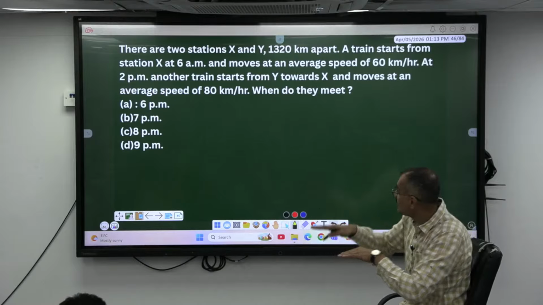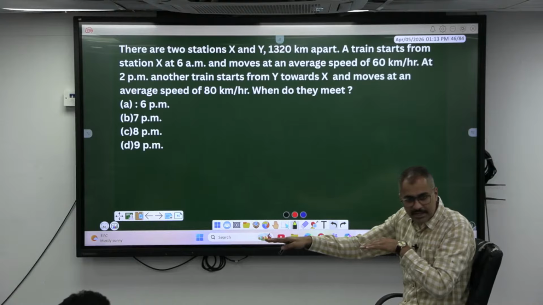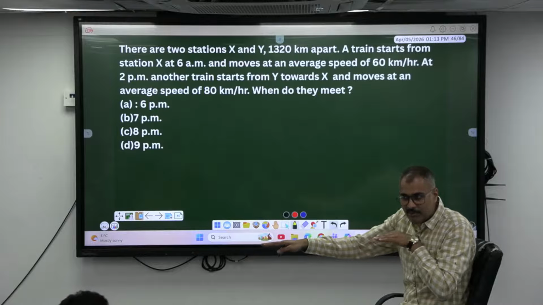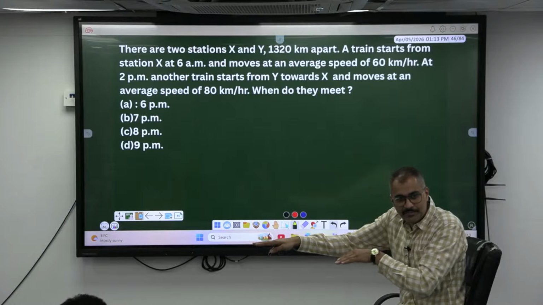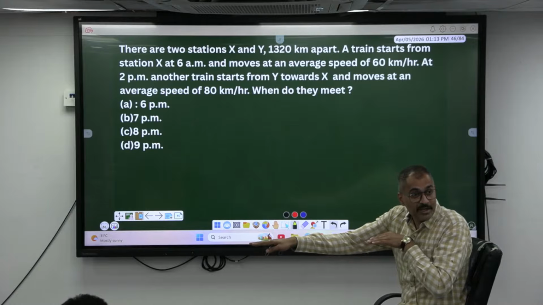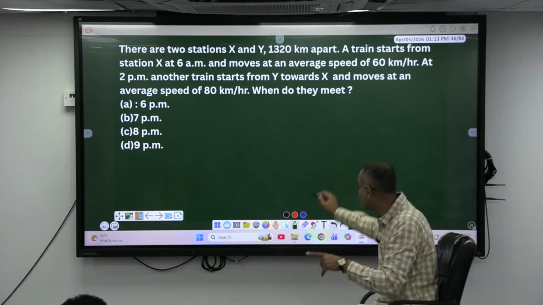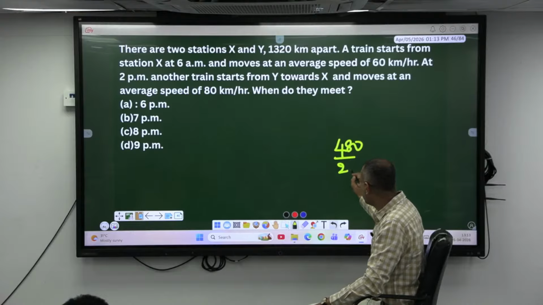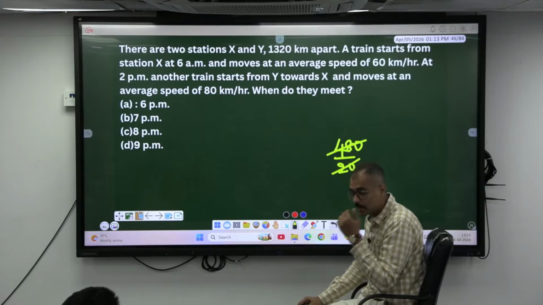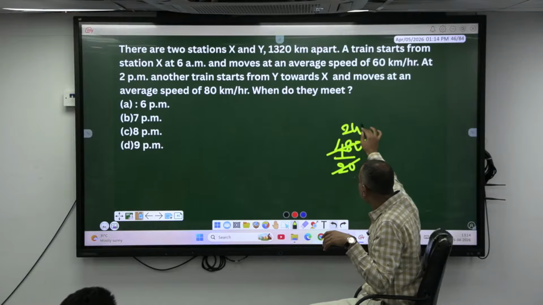The first train is traveling at what speed? 60. Second train 80. Okay, so every 1 hour how much gap will be covered? If this is traveling at 60, this is traveling at 80, how many? 20 kilometers nearer it can come in 1 hour. And how much is the gap created? 480. Every 1 hour 20, it takes how many hours? 24 hours. 24 hours from what time?